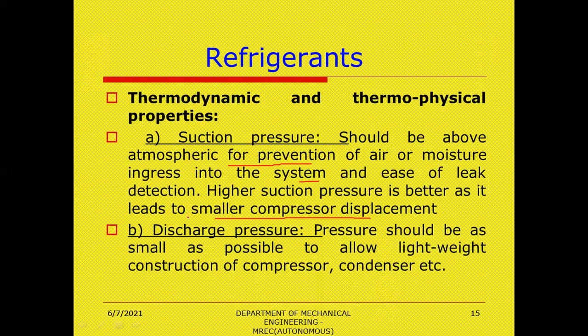Second thermodynamic property is discharge pressure. Here the pressure should be as small as possible to allow lightweight construction of compressors, condensers, etc. The compressor and condenser should be constructed with lightweight material, because at the refrigerant discharge point you have to make them lightweight.